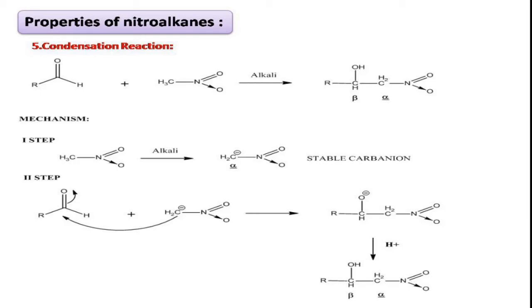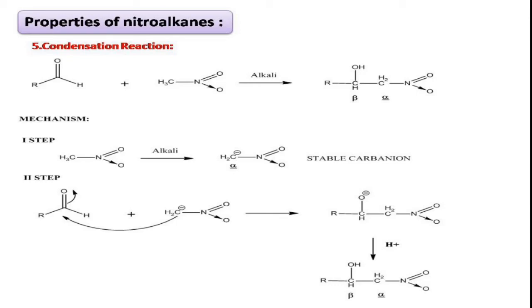compound, that is alkoxide ion, beta alkoxy ion, which is further protonated in the last step, which accepts the proton from the solvent to form beta hydroxy compound. Here how do we give the nomenclature? We have to give alpha, beta, gamma by starting from the adjacent carbon of the functional group, right? Therefore we can say that this is a beta hydroxy nitroalkane.